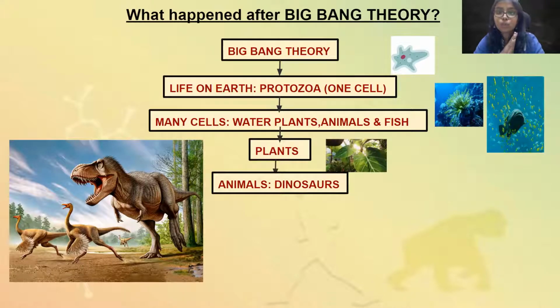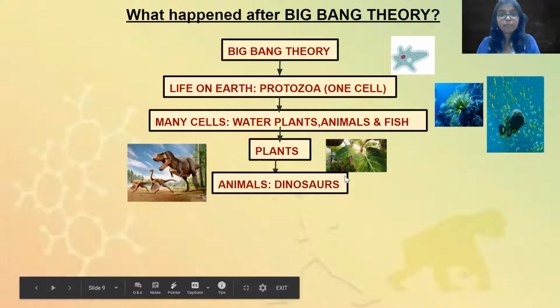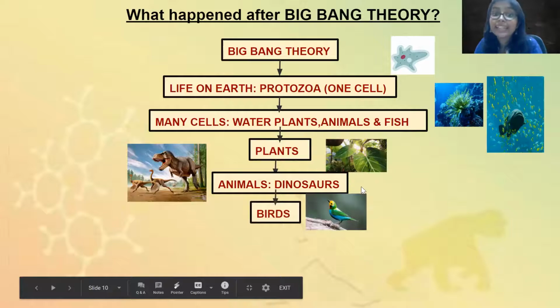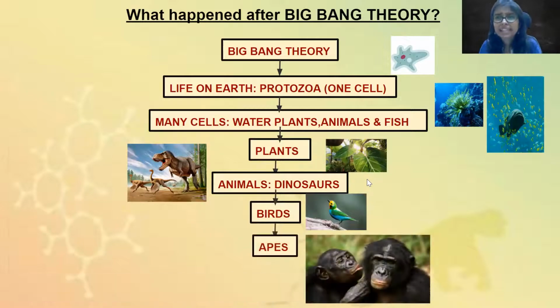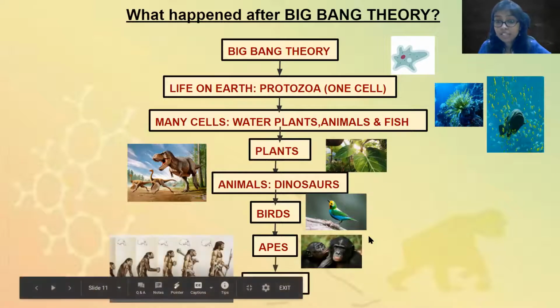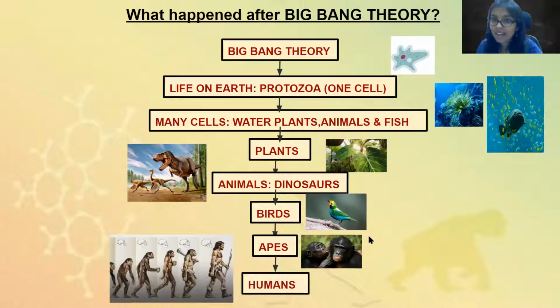So सबसे पहले आए one cell protozoa, then many cell water animals, fishes, water plants, then came normal plants, then the first type of animals, dinosaurs, then came birds, and then came apes like chimpanzees, monkeys, different types of apes. और फिर apes आगे जाके बने human beings. So imagine, हम basically बंदरों से, chimpanzee से, we have evolved into human beings.